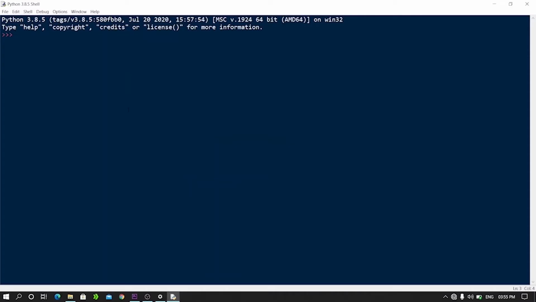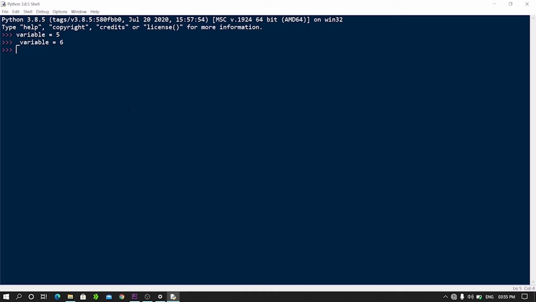As I said, a variable name is an example of an identifier. So here I will create one variable, and we will talk more about variables in the upcoming videos. For now, I will just create a variable, assign 5 to it, hit enter. You can see that this is a valid variable name. You can also start a variable name with an underscore. So I write an underscore variable, assign 6 to it, hit enter.